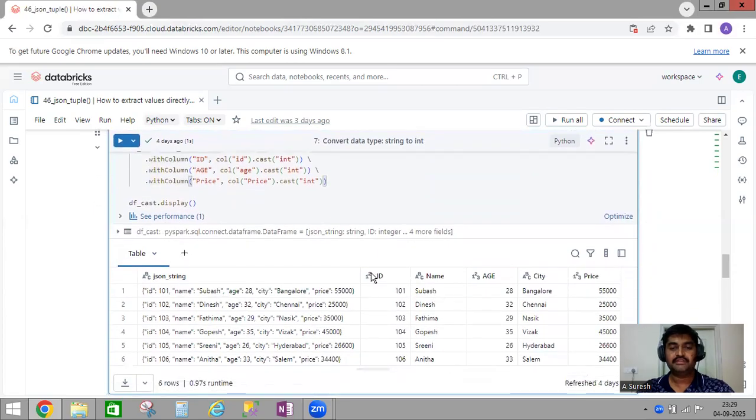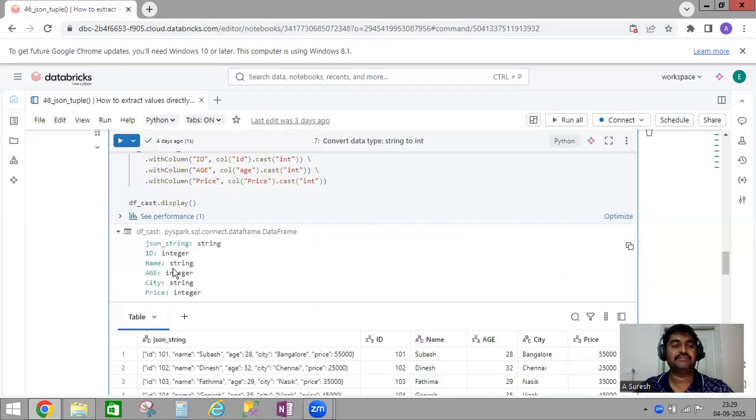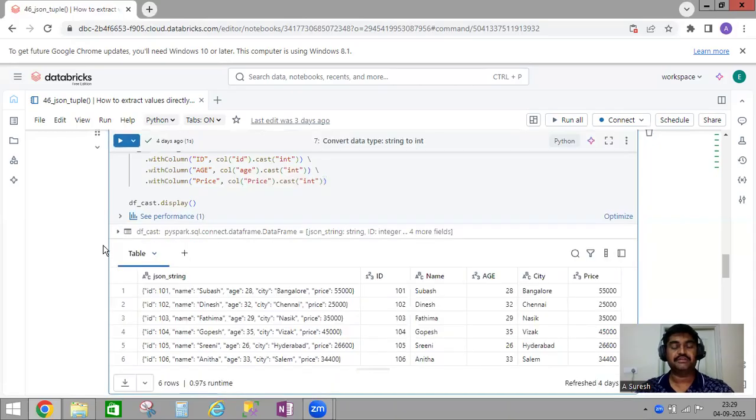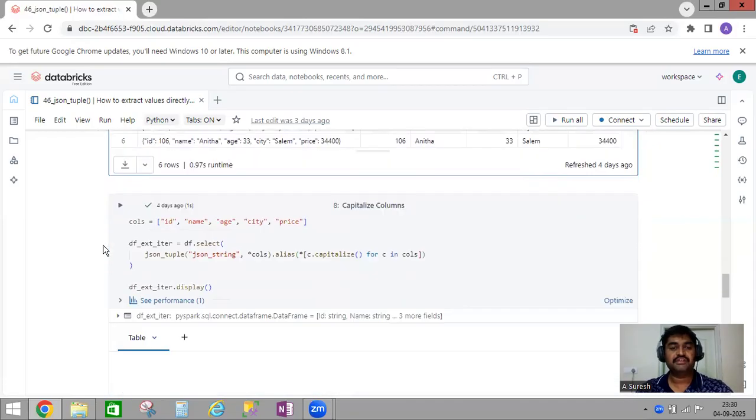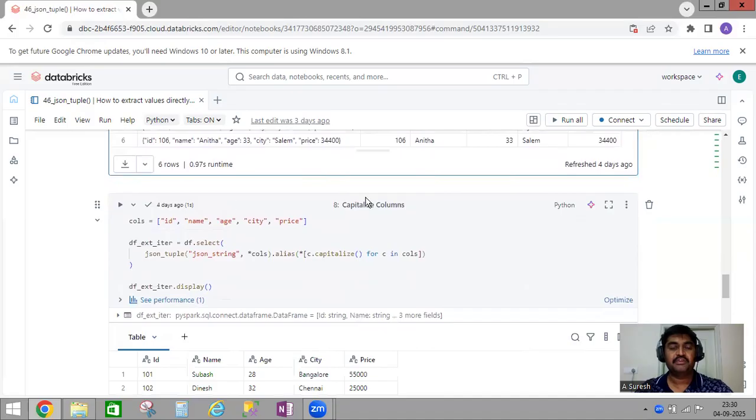If you see here, this data type got converted to integer. Here also integer, and here also integer. And parallelly, you can cross verify here. See here, ID, age, price. These 3 we are getting as integer. So like this, you can convert your data types.